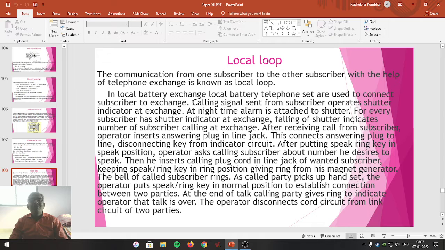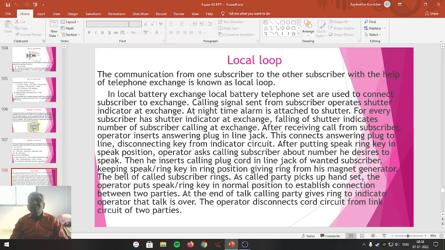So let us begin with the calling signal. Means the person who wants to call sends the signal known as subscriber signal that operates the shutter indicator at the exchange. Means the subscriber's handset is connected to the shutter which is used for indication that a call is arriving, someone wants to call in the telephone exchange.